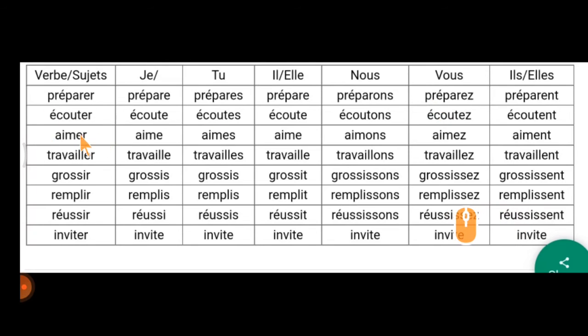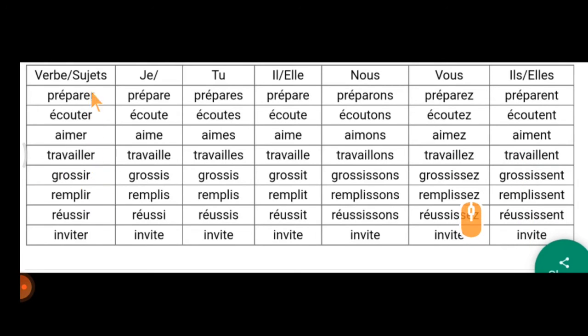The same way, écouter. J'écoute, tu écoutes, il écoute, elle écoute, nous écoutons, vous écoutez, ils écoutent, elles écoutent. Next is aimer verb. J'aime, tu aimes, il aime, elle aime, nous aimons, vous aimez, ils aiment, elles aiment.